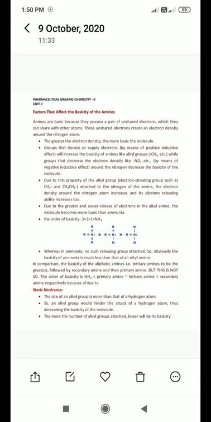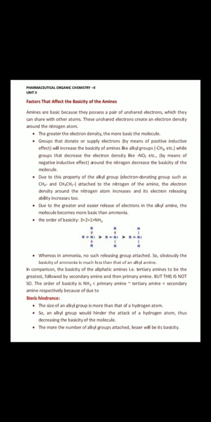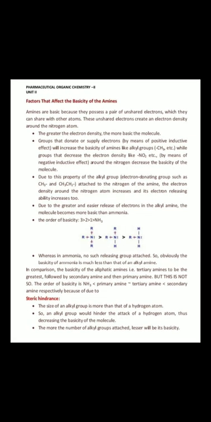Now, in comparison, the basicity of the aliphatic amines, you would expect tertiary amine to be the greatest, followed by secondary amine, then primary amine.